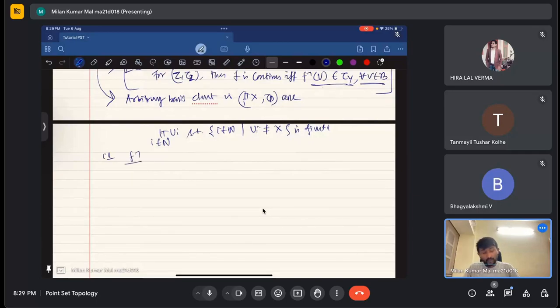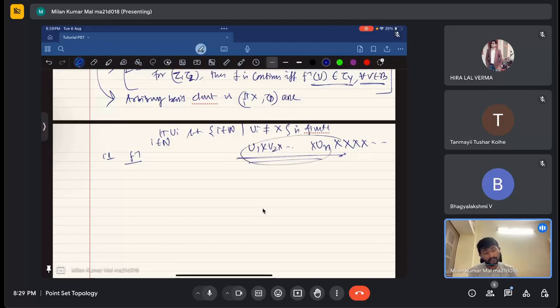So that means f inverse of, what I just want to say here is that elements like u1 cross u2 cross up to a certain n will be in un. Other elements will obviously be x. Is it clear? At least up to a finite number of terms. I don't know whether all elements up to that finite number of terms will be not x or not. But after that, every element will be x, because only a finite number of elements can be not x.